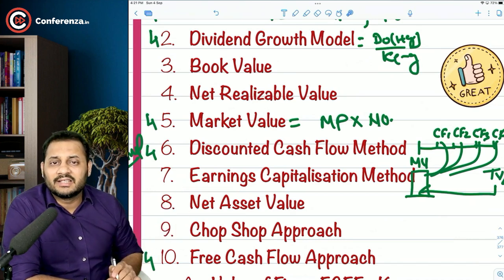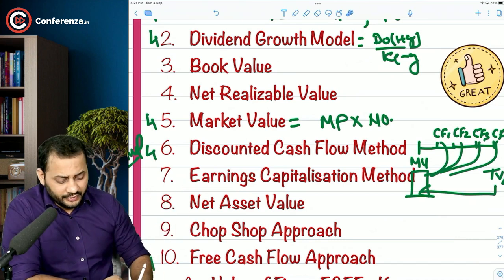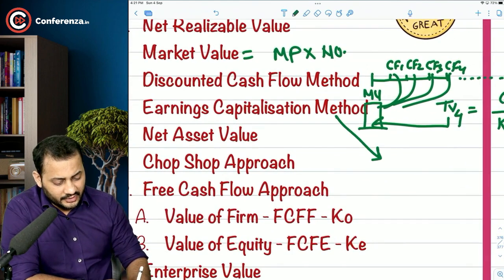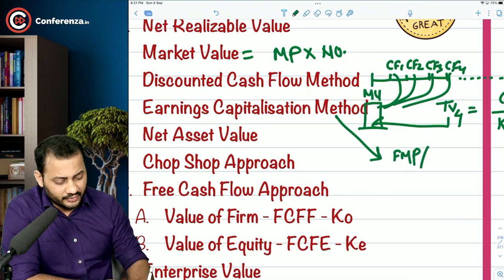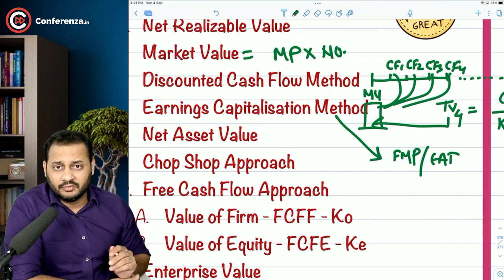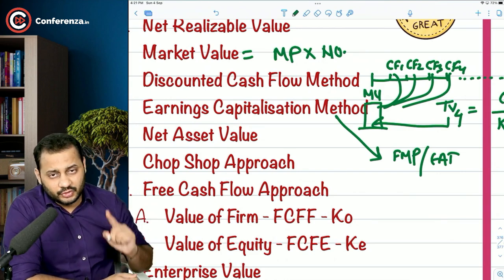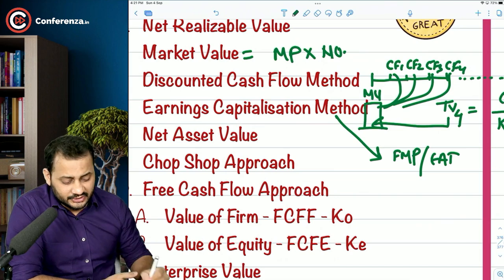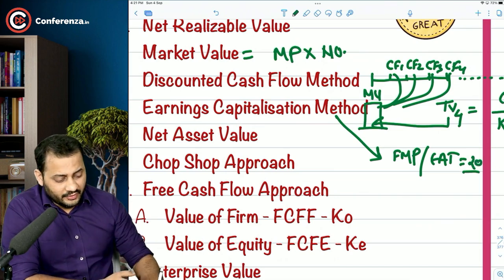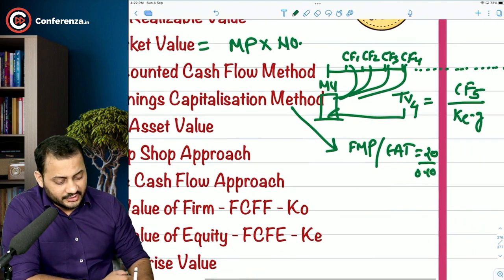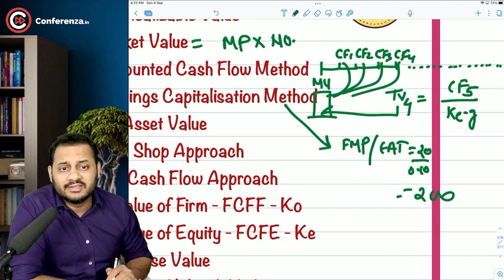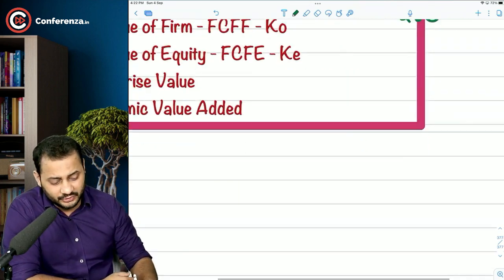Let's come to the earnings capitalization method. What are you going to do under the earnings capitalization method? It's very simple. You calculate the future maintainable profit, or we can say earning after tax, which will be earned in the next year. So if 1 year's earning is let's say around 20 crore, and your required rate of return is around 10%, then the value of the company becomes 200 crore. Again, this is based on the perpetuity concept. I will just show you.